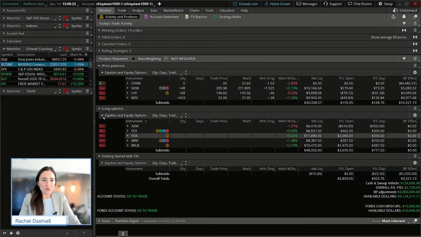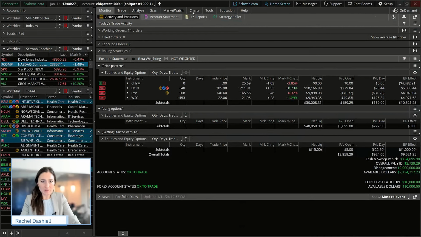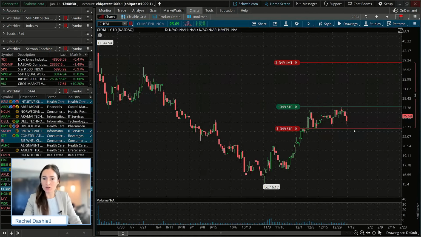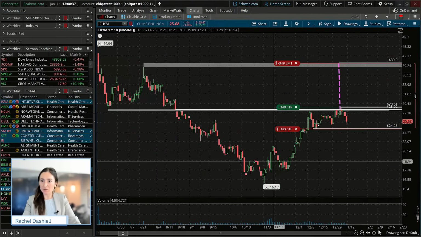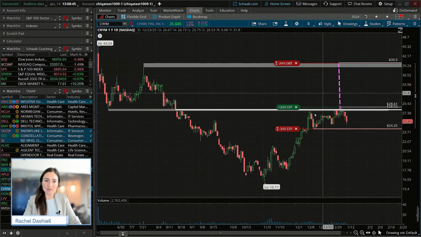So if we're looking at our price patterns ones here, I'm actually going to open up this on the chart side. So we placed an order on Chime. Remember, we're looking for a 2% break above this cup and handle pattern. We have not gotten a fill yet because price has retreated again to a level near support of its handle. So that one is still in there and working for us.